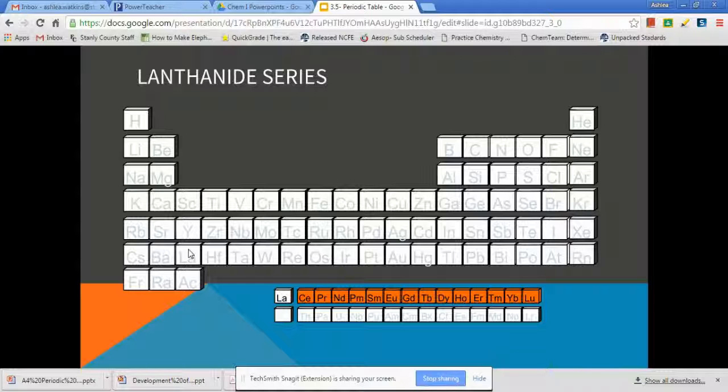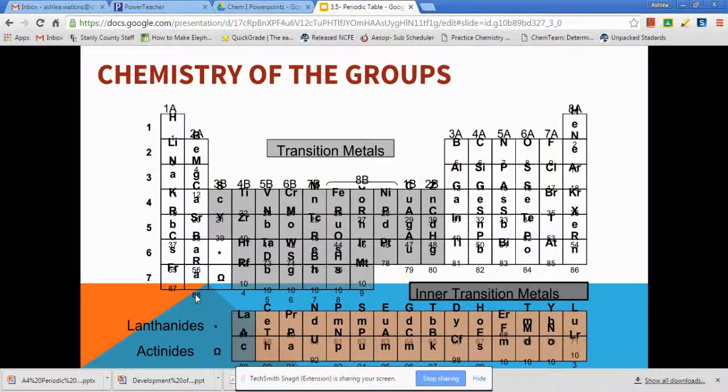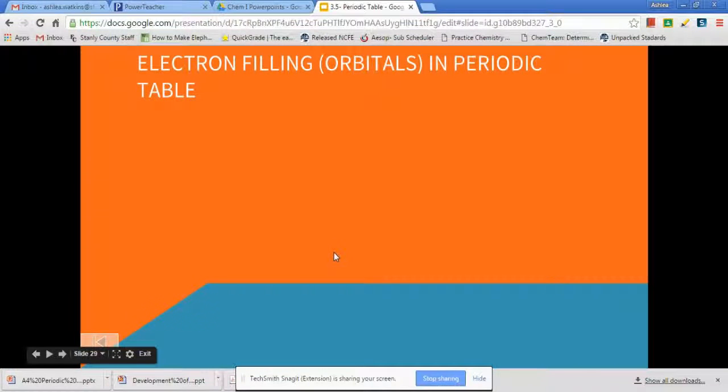So the LA group is called the lanthanide series because the atom is lanthanum. And these are normally, I think most of them are actually synthetically made, but they are what we call an inner transition metal because they're within the transition metals. And the next one is the actinide series. So this would be AC. And same for these, they're mostly synthetic inner transition metals. So if you look here, I know that this periodic table is really sloppy, so don't really pay attention to anything except for the colored sections just to know what they mean.